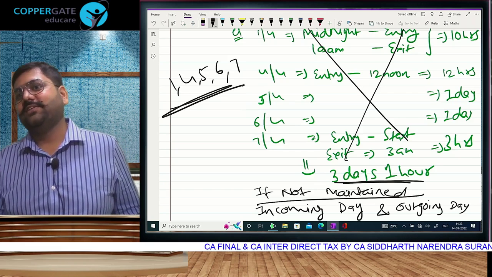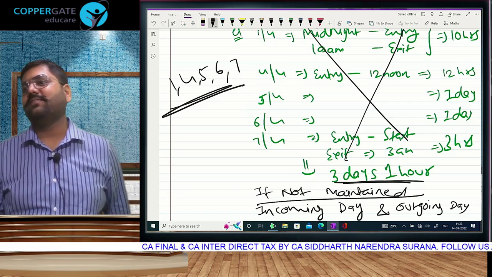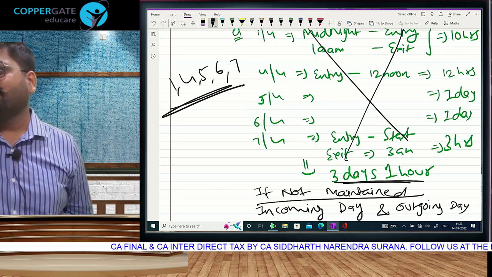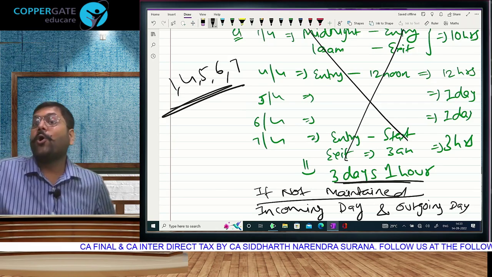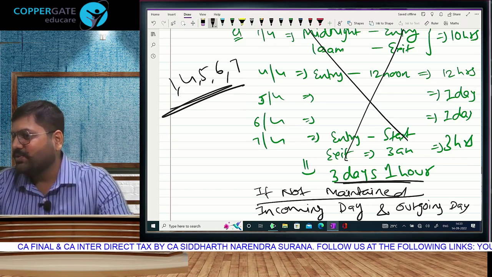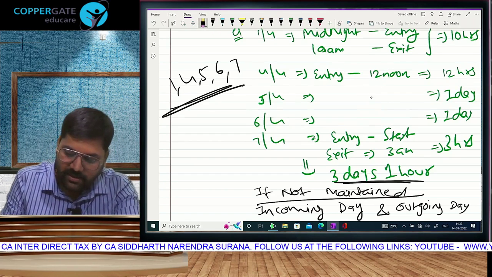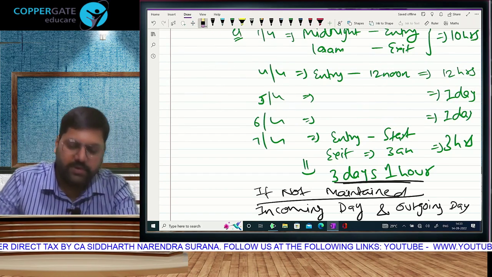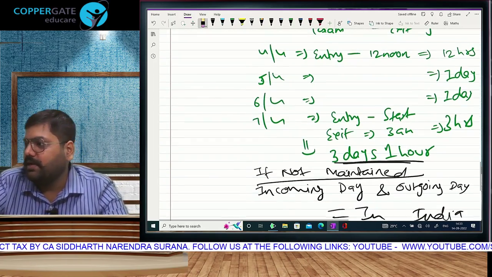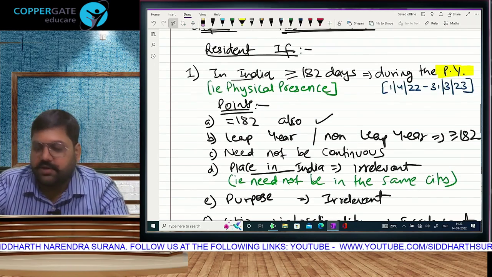And the reason is now understood by you guys, because once you become resident, you pay tax on which income? Global income. Global means automatically it becomes both. Understood? So no one will maintain the data. Effectively, incoming and outgoing both days will be counted as stay in India. That was the explanation about the first condition.